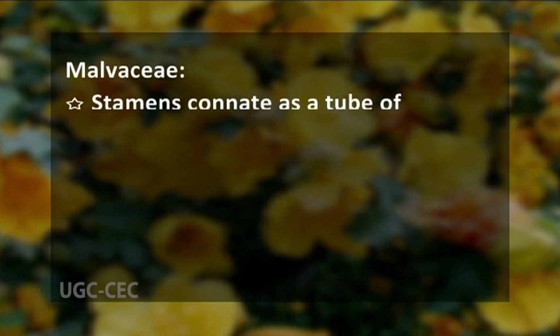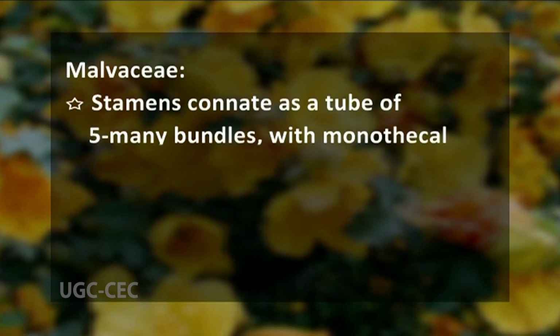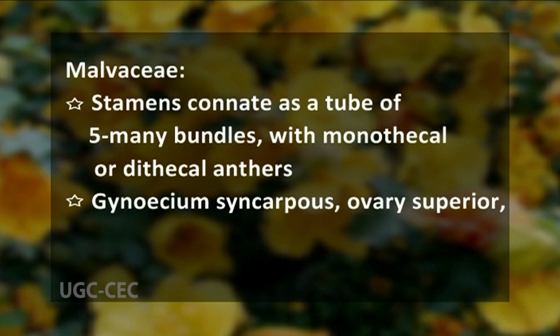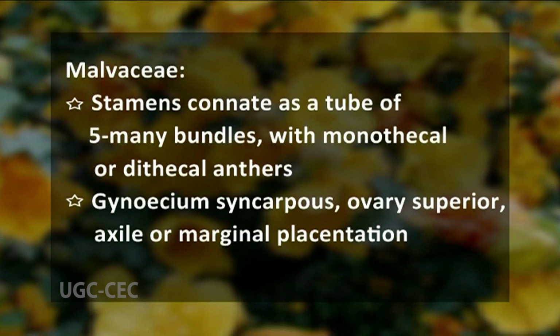The stamens are connate as a tube. This tube may form 5 or many bundles with monothecal or dithecal anthers. The gynoecium is syncarpous and the ovary is superior. Placentation is commonly axile, or rarely it can be marginal. And lastly, the fruit is a capsule. After discussing these unique features of Malvaceae, now let us discuss the taxonomy in detail.